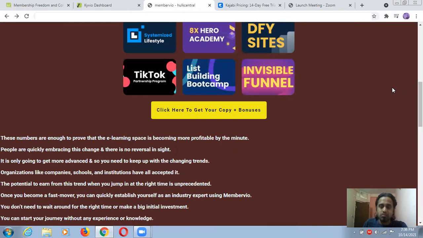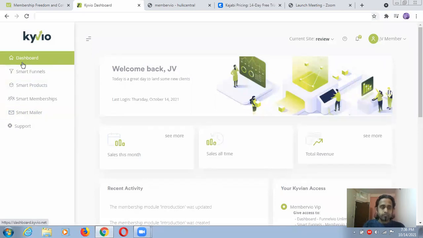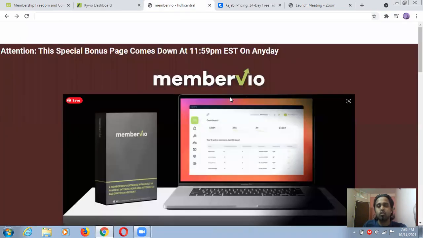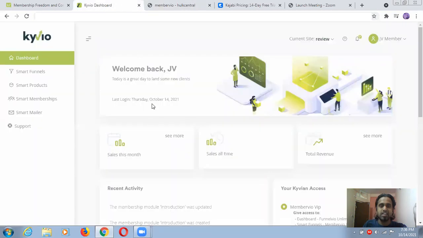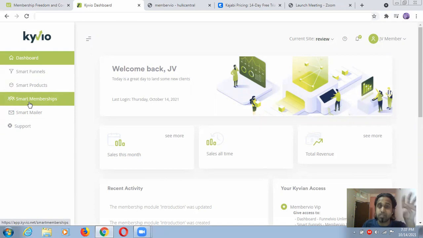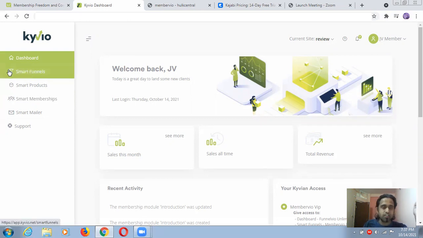What problem this product will solve, I already told you. We will discuss each and everything, guys. So this is the dashboard. Here one feature is missing, which is Smart Academy. In Smart Academy, you will see complete tutorials, with many videos so that you can follow each and everything step by step. I'm attaching that video on my page. Right now we are just going to create a membership access site so that you will understand how it works and how it can be useful for you.